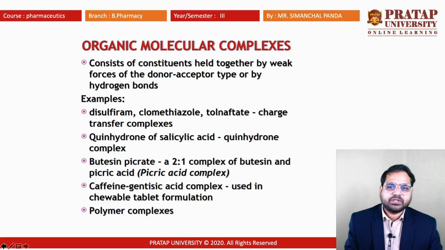There are certain examples like disulfiram, chlorothiazole, tolnaftate, charge transfer complex, quinhydrone of salicylic acid, butane picrate, caffeine gentisic acid complex, used generally for chewable tablet formulation, and different